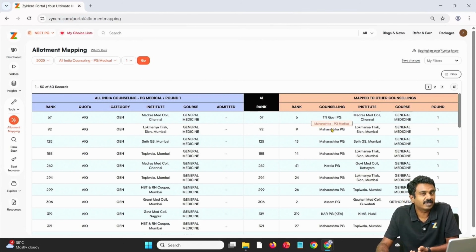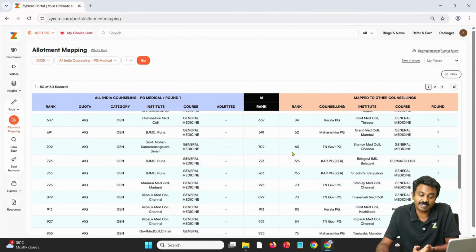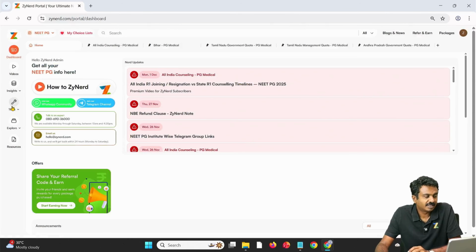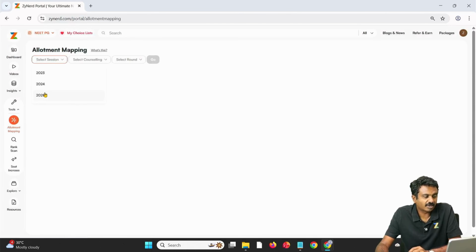The same candidate being allotted Madras Medical College in both, and they might take one. Similarly, you will be able to guess on this, which is very, very useful. Now first is on this part. Now again we will look at something else that allotment mapping gives you.